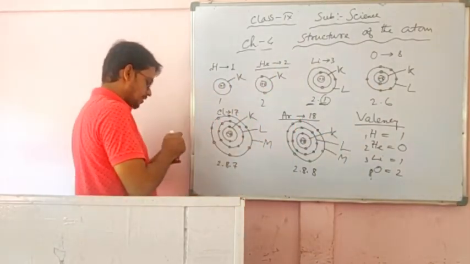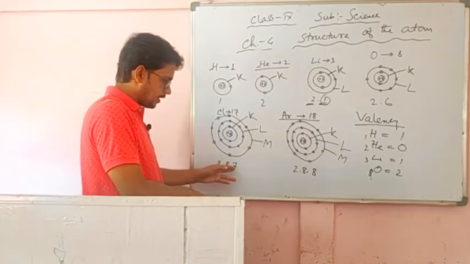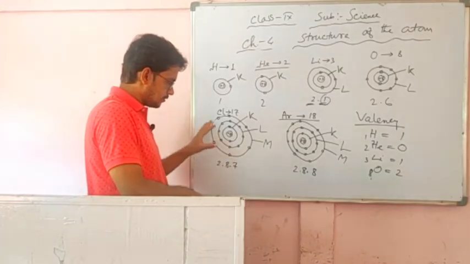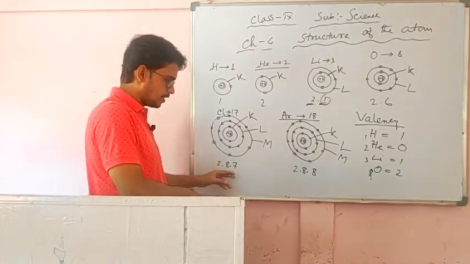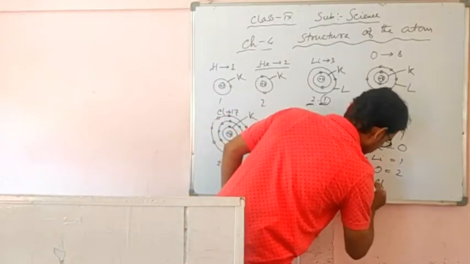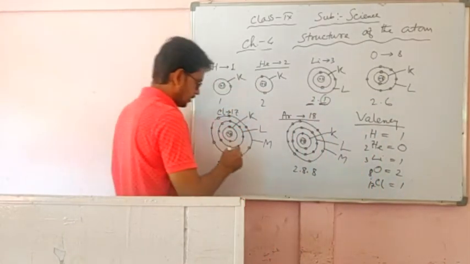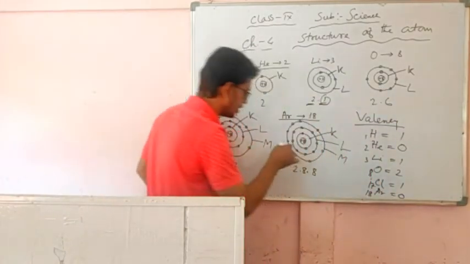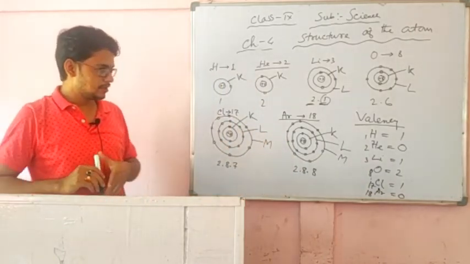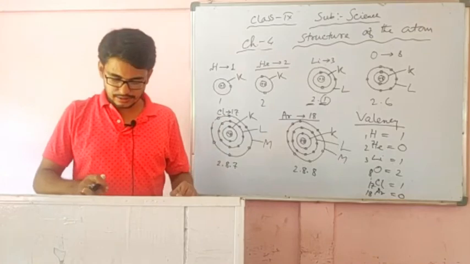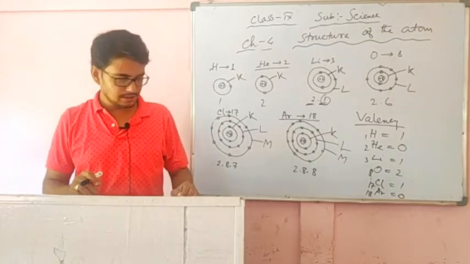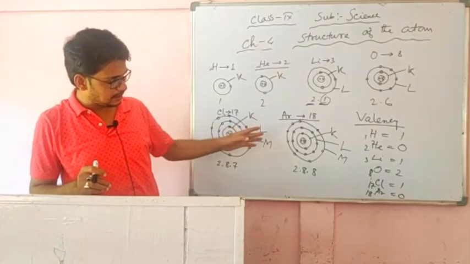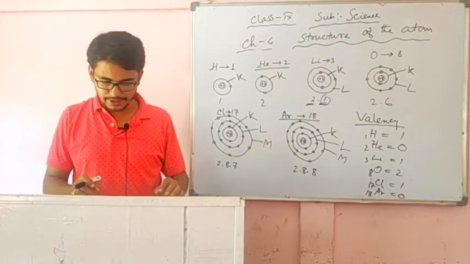Chlorine has 7 in the last orbit. Either it has to take 1 to make it 8 or release 7. It is easier for chlorine to take 1. So chlorine will take 1, and the valency of chlorine is 1. The valency of argon is 0 because it already has 8 electrons in its last orbit. So this is the valency of the atom. You can understand it as the number of electrons an atom can release, take or share to attain the configuration of the nearest noble gas and attain stability. That is the valency of the atom.